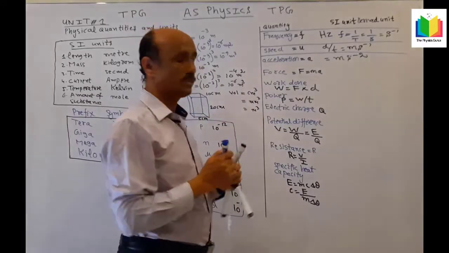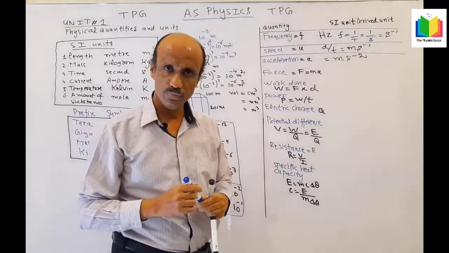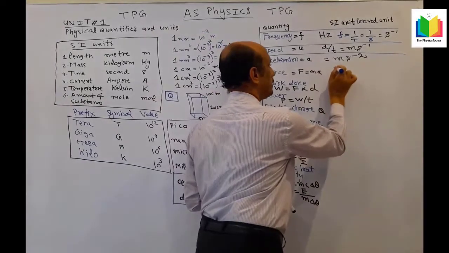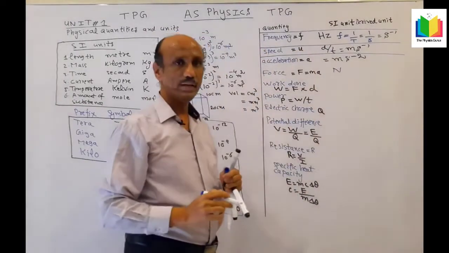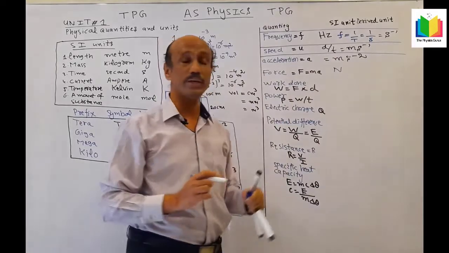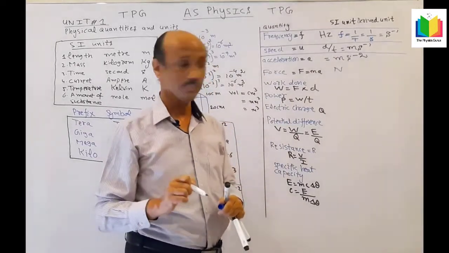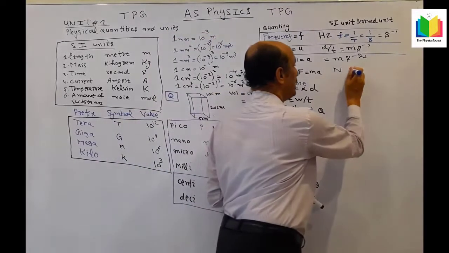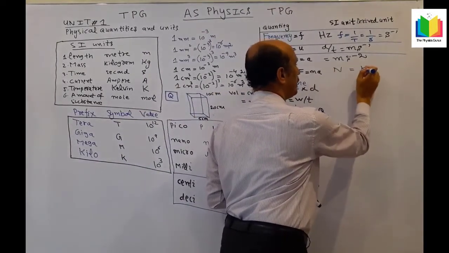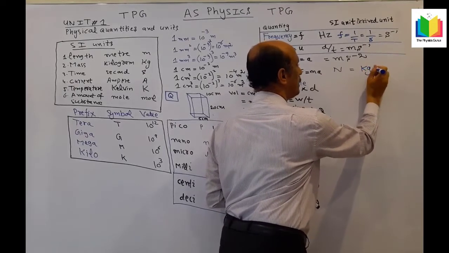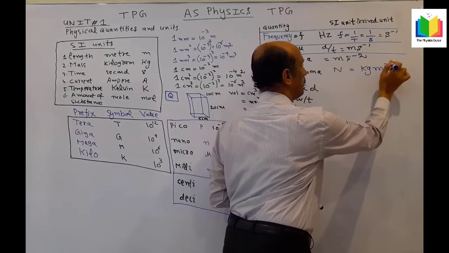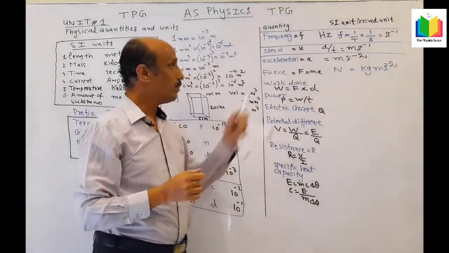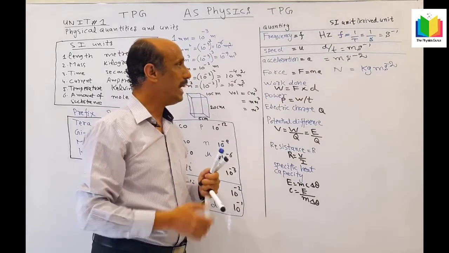Now, the force. What is the unit of the force? Newton. The SI unit is Newton. Now we want to convert it into the drive unit. The formula is F equals ma. So the mass is in kg and acceleration is ms minus 2. So now 1 Newton will be equal to kg ms minus 2.